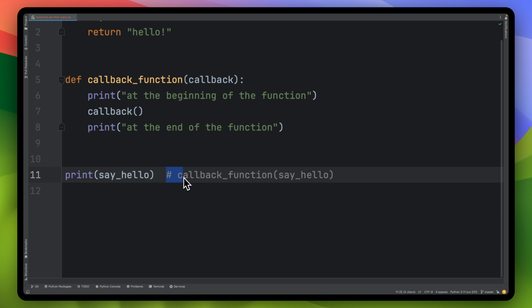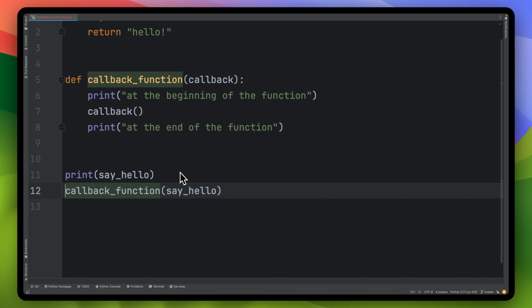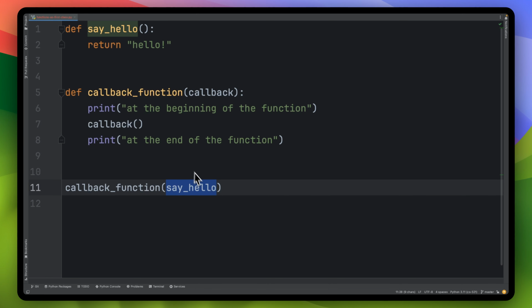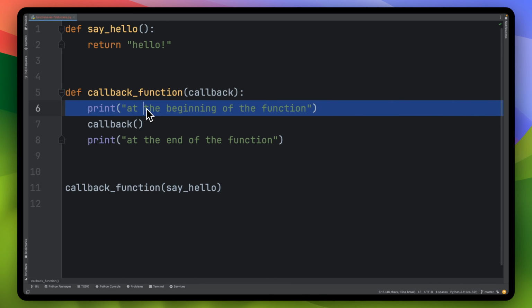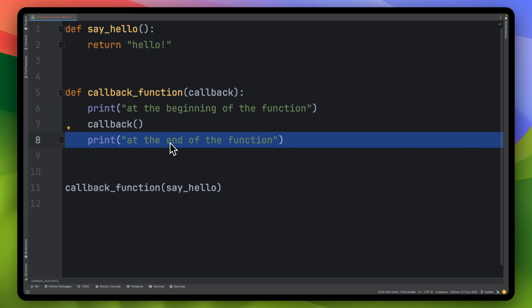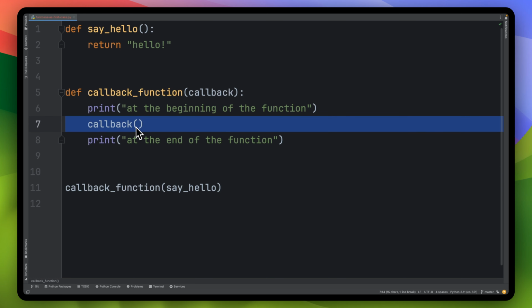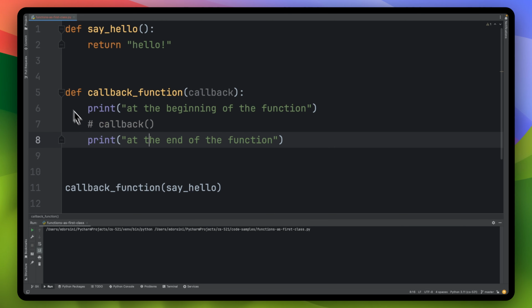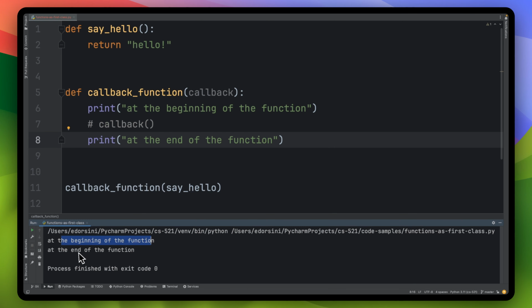We want to be able to say, hey, look, go ahead and, I want this in another line. There you go. Go ahead and callback function, call yourself, but let's invoke you. In other words, let's pass in the say hello function. And it's not going to do anything. Let's see what happens when we do this. We should see this print statement and that print statement, and we should see something here. But why don't we just comment that out for now, so we can see what's happening. It's going to say at the beginning of the function, at the end of the function.